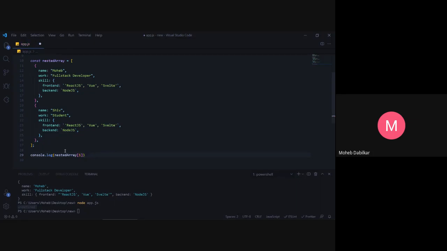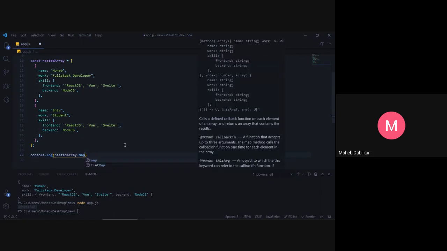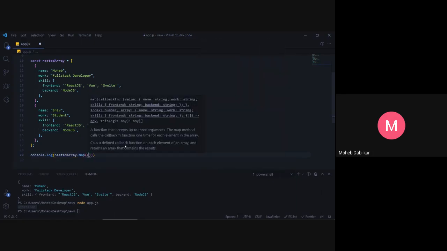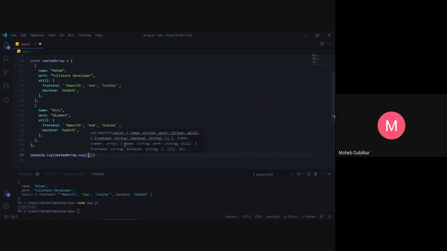Now, what if you want to output everything? You can use a for loop, but trust me, in my entire career of 1.5 years, I have never used a for loop. What we do is nested array dot map. So this is a function, and then it takes in an argument, and then you have to pass something over here.